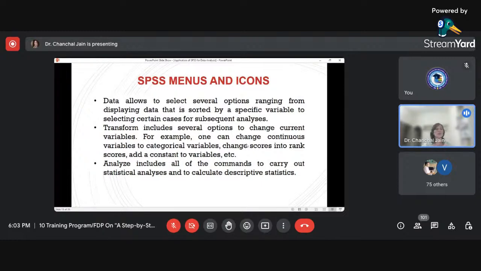Then talking about the analyze menu. This is the most important menu of SPSS, because if I want to perform any statistical test, whether it is parametric or non-parametric, everything would be available inside the analyze menu. So this is the only menu from where you can access the statistical test you want to perform on your data.